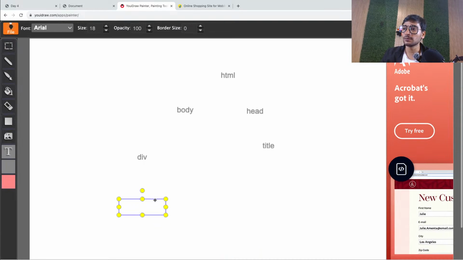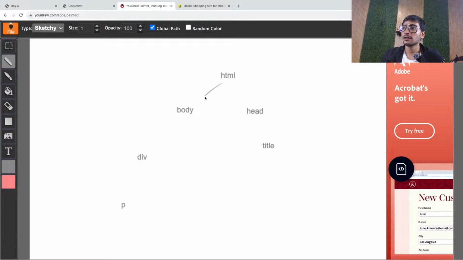Okay, so something like this. If I take a pen here, your tree looks something like this. Head, inside the head is the title, inside the div you have P. So this is how your tree looks. Okay, everyone, I know it's not a very good looking tree, but I hope you understand.